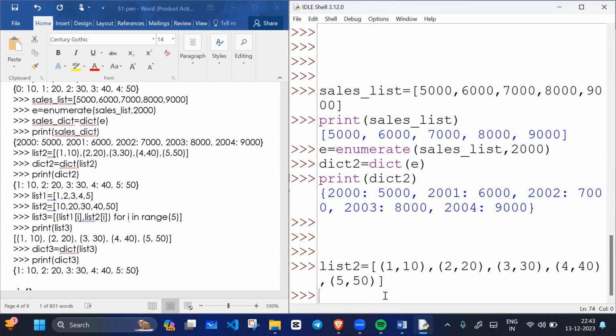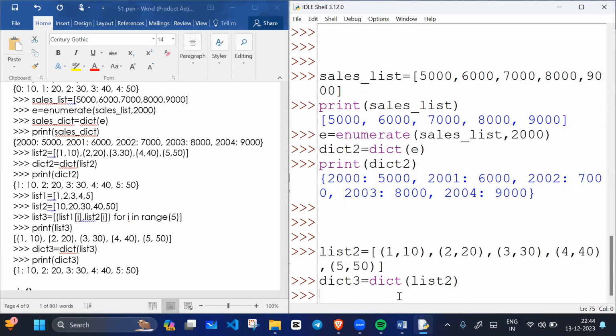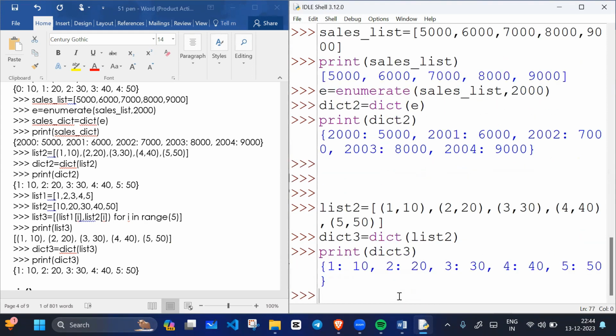Can I now convert this list into a dictionary? Yes, I can convert it now because the elements of the list are tuple type. If the elements of the list are tuples, then we can convert the list into a dictionary without using enumerate, because we have a key and a value associated. So now we can directly write dict3 equals the dict function, and give the list as an argument. Since it is an iterable, it will directly convert it to a dictionary.